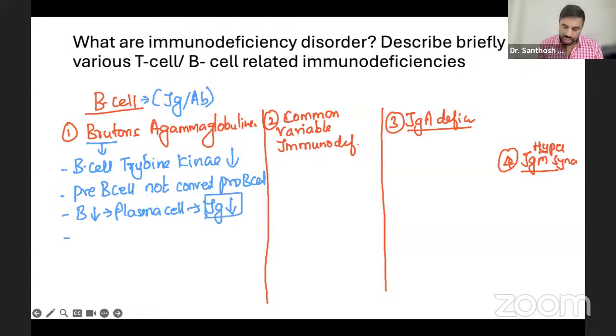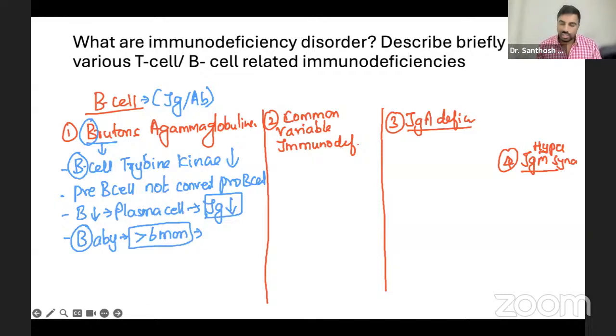So B for B cell defect, B cell goes down. B for babies. Usually babies more than 6 months are highly prone to get different types of infections. They can usually get enterovirus and Giardia.